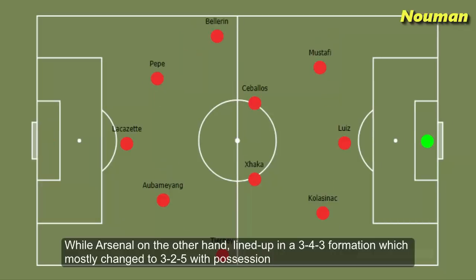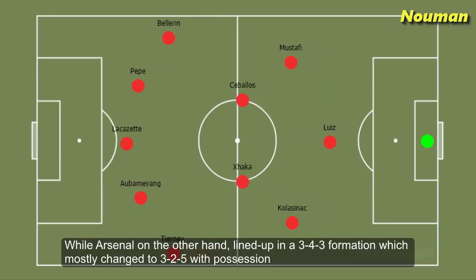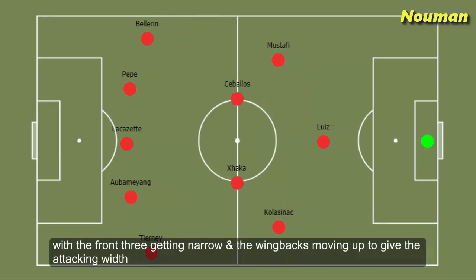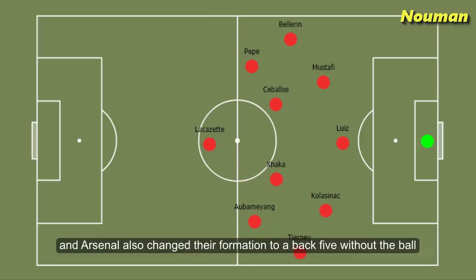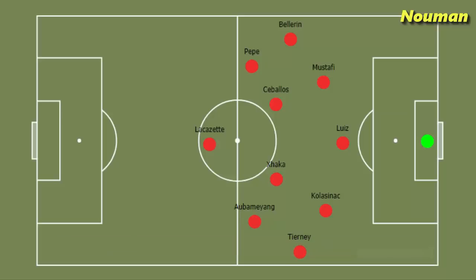While Arsenal on the other hand lined up in a 3-4-3 formation which mostly changed to 3-2-5 with possession, with the front three getting narrow and the wing-backs moving up to give the attacking width. And Arsenal also changed their formation to a back five without the ball.